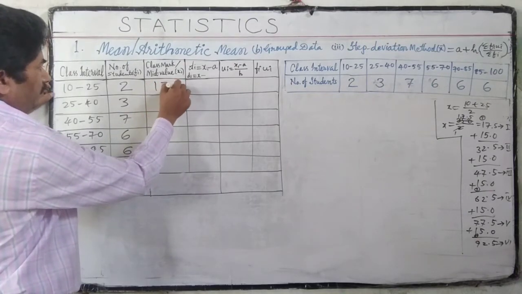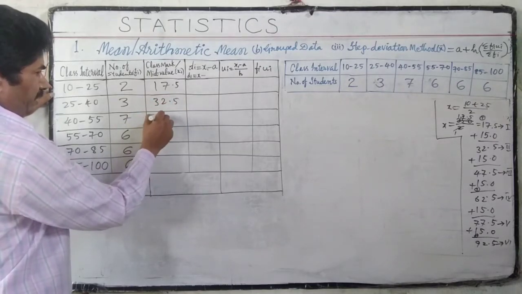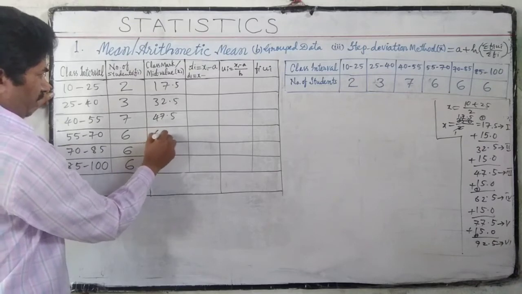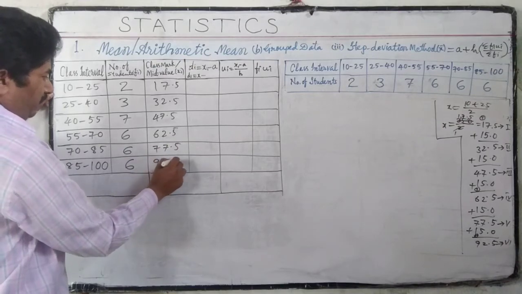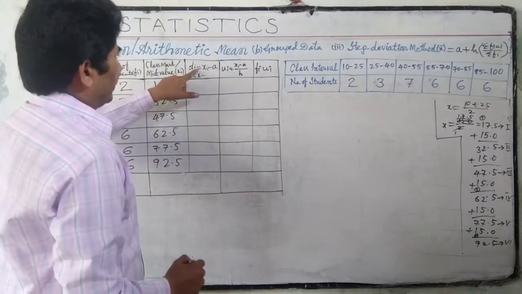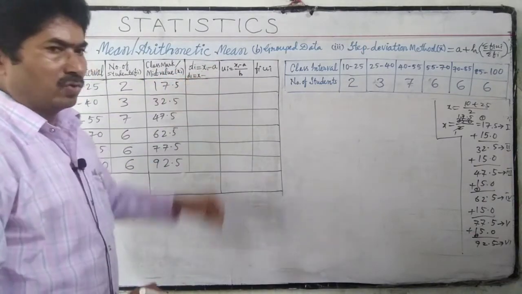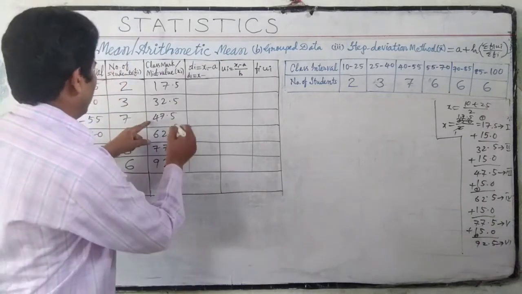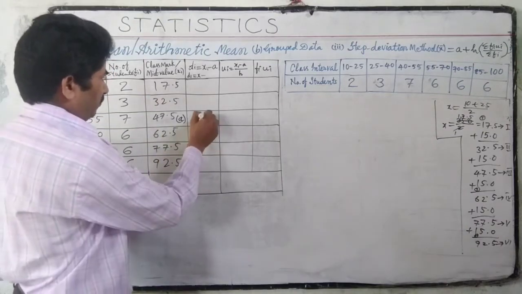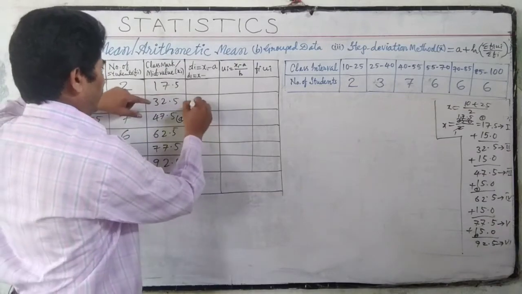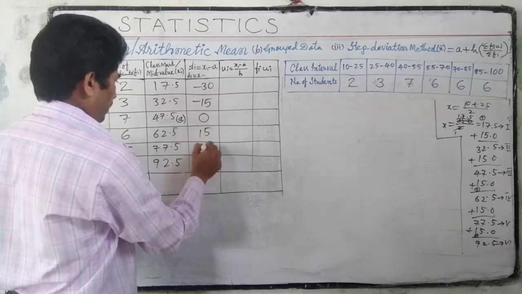The mid values are 17.5, 32.5, 47.5, 62.5, 77.5, 92.5. Next, deviation, x minus a. We have to take the assumed value in the middle of the mid values. This is the assumed value, 47.5. Here keep 0, then minus 15, minus 30, and on the other side 15, 30, 45.